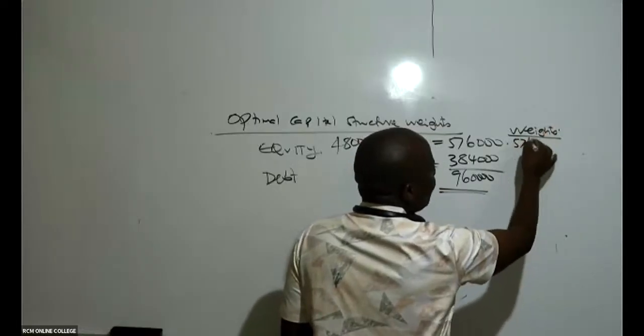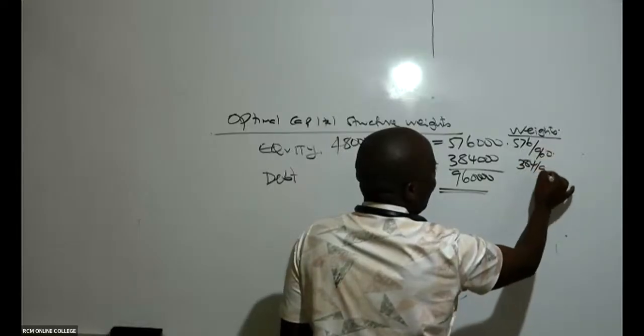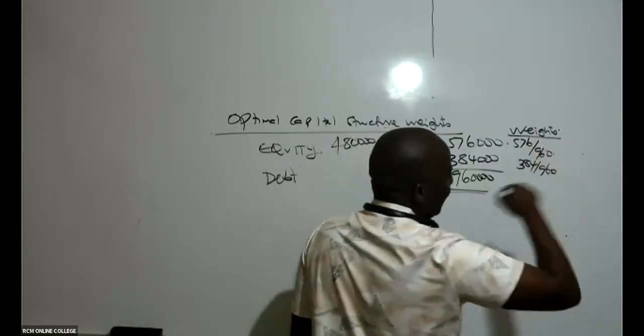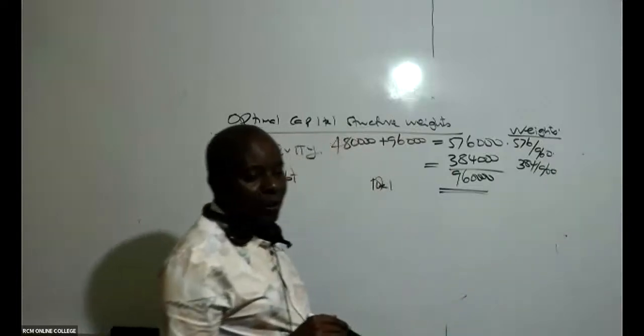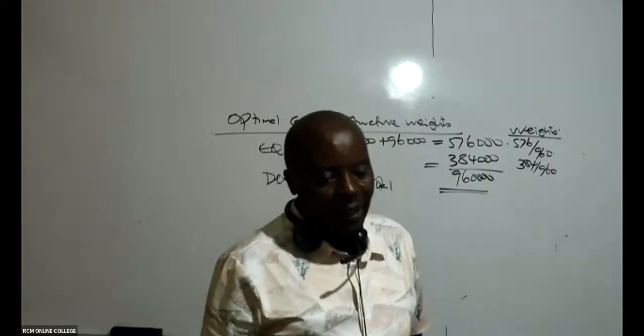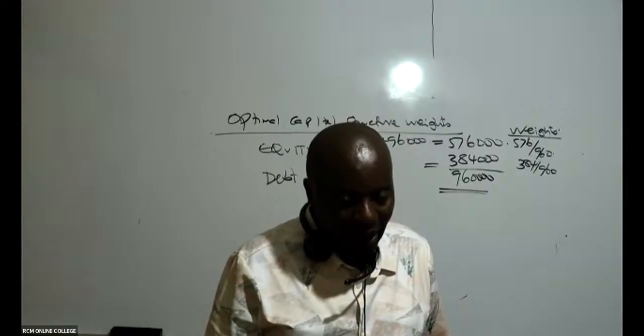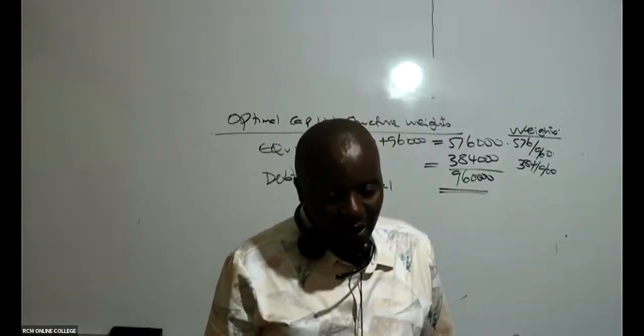So this will be 576 over 960. This will be 384 over 960. If you wish, you can put those three zeros, but I've just chopped them. So is there someone who can give me these weights in 2 decimal or even 4? It doesn't matter. Give me 2 decimal places. 0.6. Exactly 0.6.